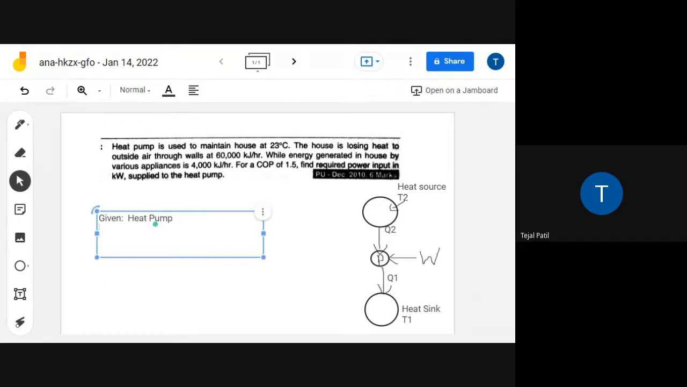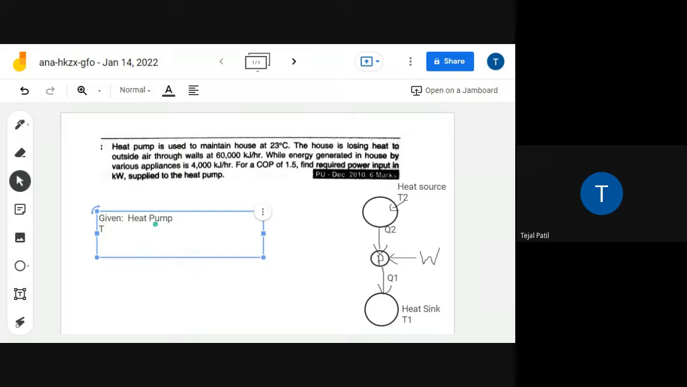So whatever this 23 degrees Celsius temperature is, what is given in the question, that heat pump is used to maintain that. And what is the purpose of heat pump? Is to reject the heat towards the heat sink, that means towards the room. So this is the room.